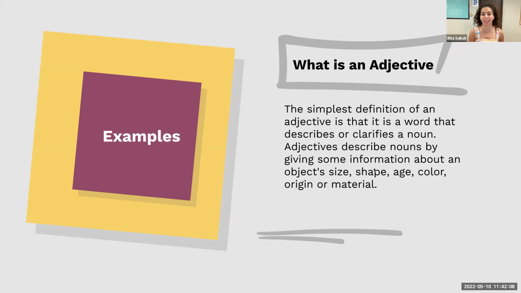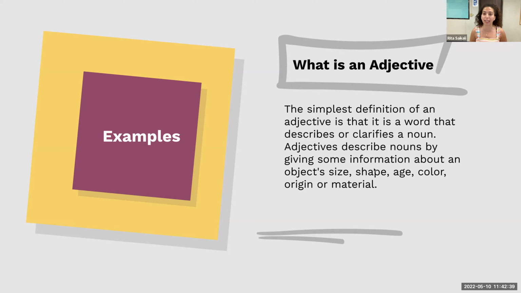So if we want to read this, it says the simplest definition of an adjective is that it is a word that describes or clarifies a noun. So it gives us more information about that noun. For example, I can say the car is parked outside. Now, there are a lot of cars outside. How do I know which car? Well, if I say the blue car that is parked outside, then if you go outside and look for the blue car, you have more information and you know what you're looking for.